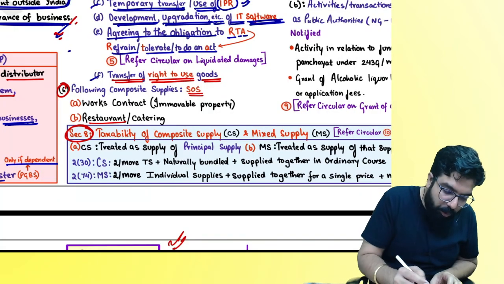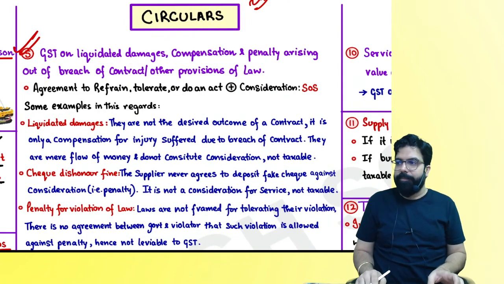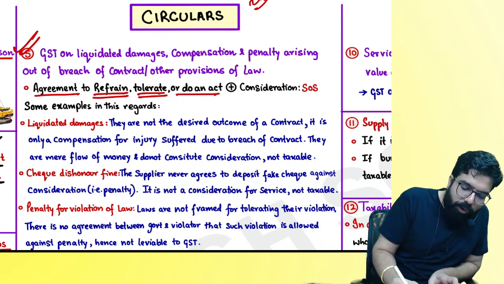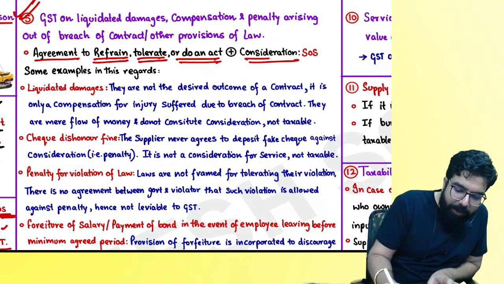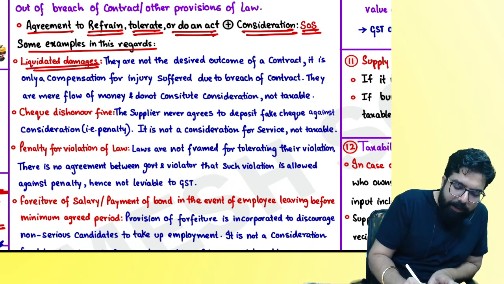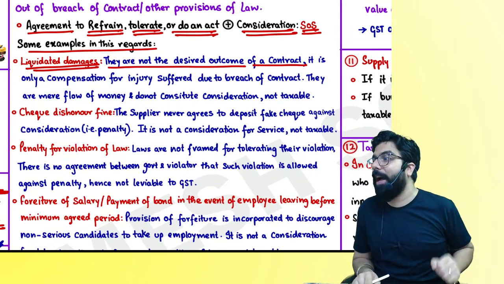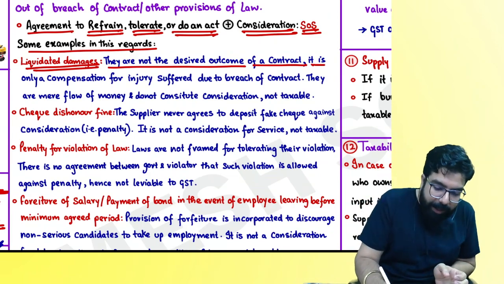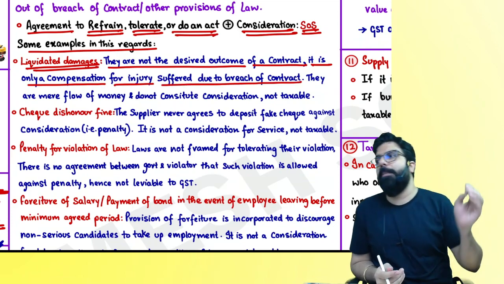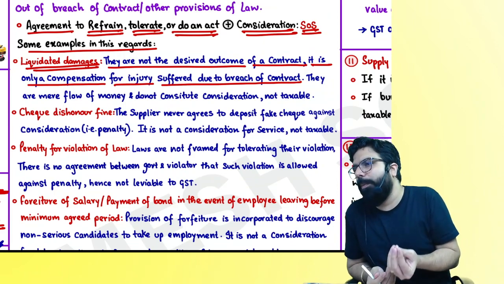Next. So the first one was liquidated damage. People, I've written down the summary of the circular here. See. First of all, you should do an agreement that you will refrain, tolerate, or do an act. Plus, there should always be a consideration. Only then it will be a supply of service. Number one, example: liquidated damages. They are not the desired outcome of a contract. I don't want that you don't fulfill the contract. I want the contract to be fulfilled. It is only a compensation for the injury suffered due to breach of contract. Because you did not give me the goods on time, whatever loss I have, for that you are giving me 1 lakh rupees. It's a compensation.